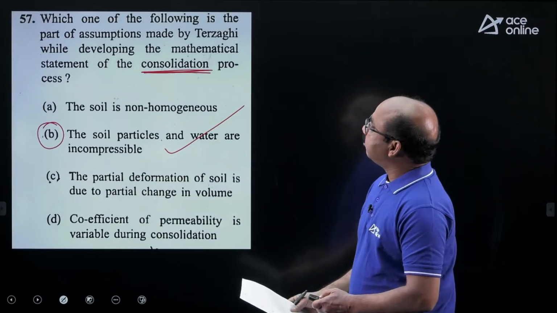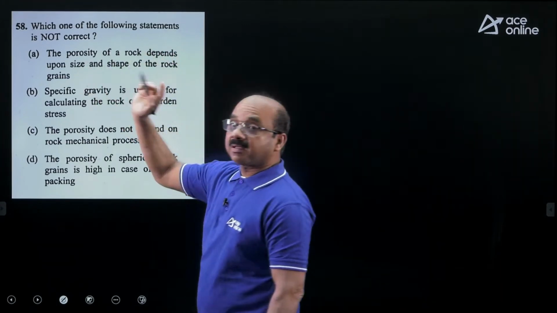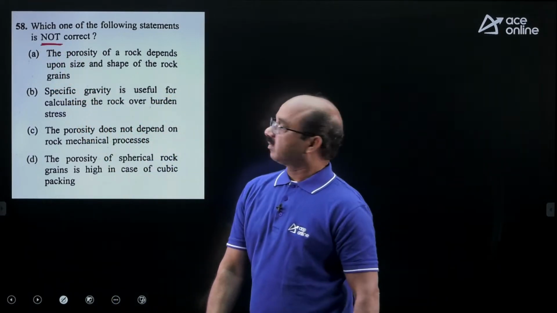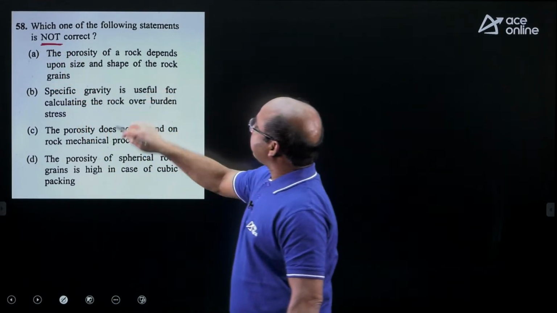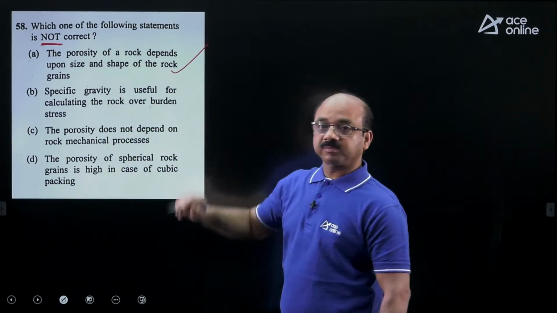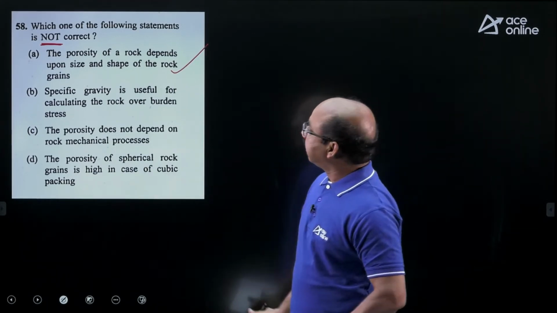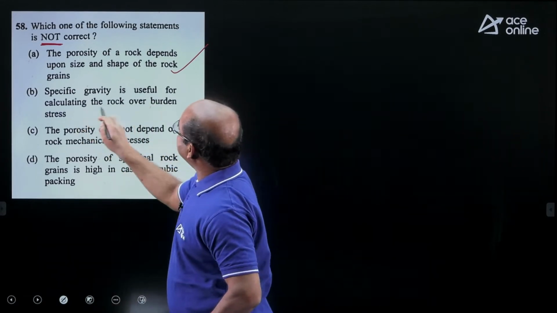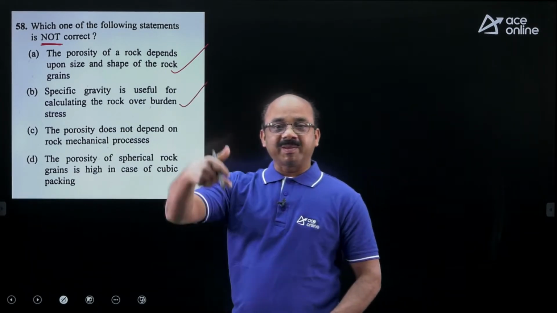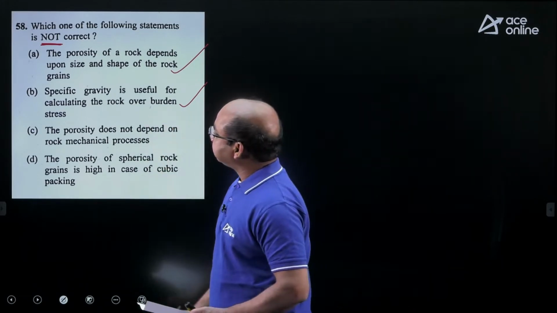And then we move to the next question, that is 58. Which one of the following statements is not correct? Be careful there. What is being asked is not correct. Let us check it. The porosity of a rock depends upon the size and shape of the particles. Yes, it is true. The larger the size, the easier the percolation of water. Then, specific gravity is useful for calculating rock overburden pressure. Yes, it is also a correct statement. Depending upon the specific gravity, the unit weight varies, so accordingly the pressure also varies there.